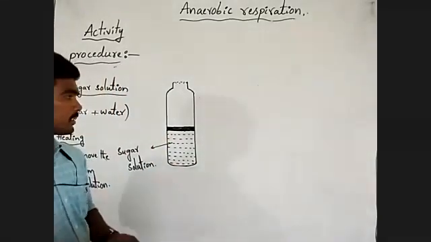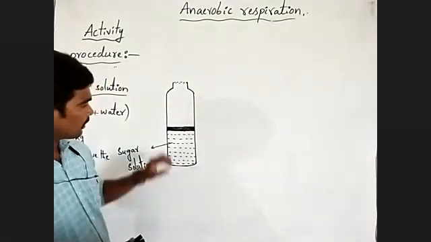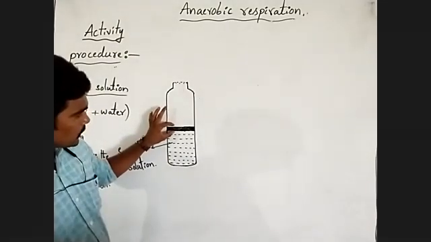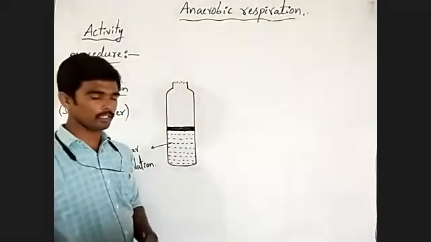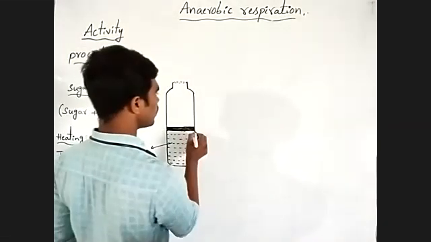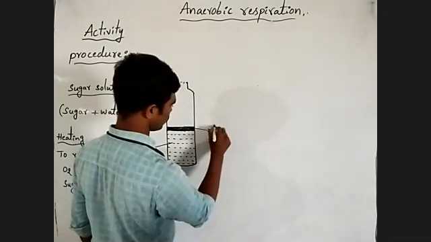Like this, we have to pour a few centimeters layer of the liquid paraffin. This is the liquid paraffin.